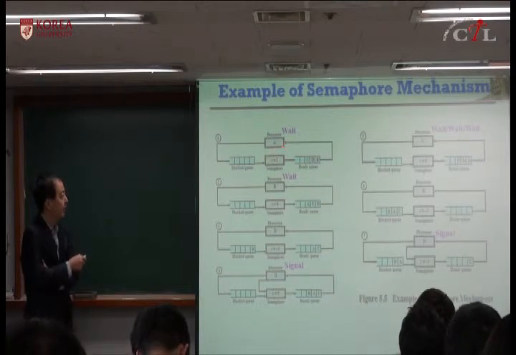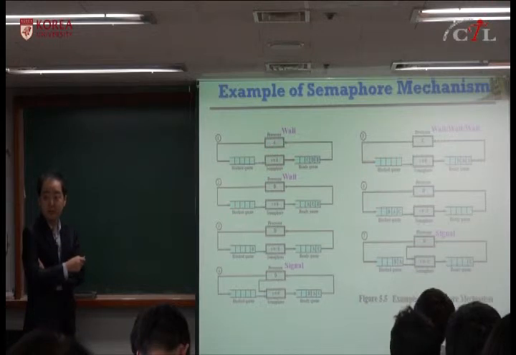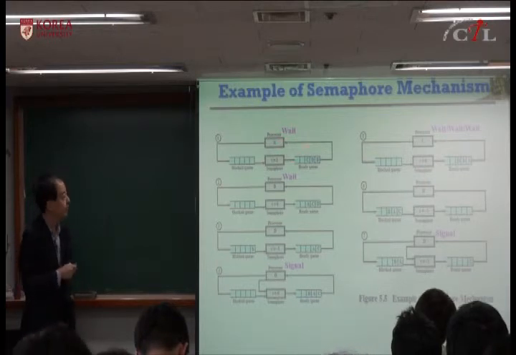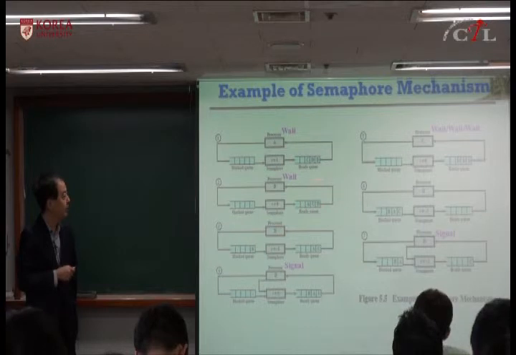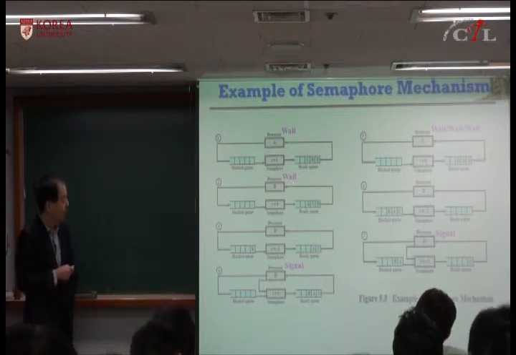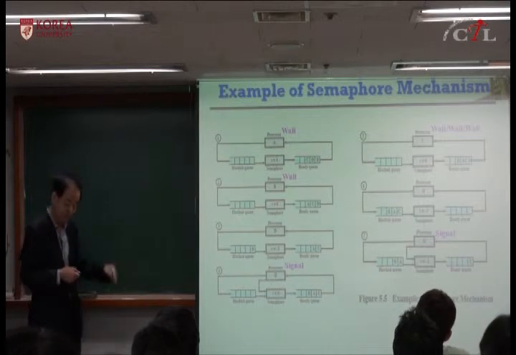It may enter the critical section, or it performs continuously. After it completes, because of the scheduling slice, it goes back to the ready queue. A, C, D. Now B is trying to perform wait, and after decrement, it becomes 0.